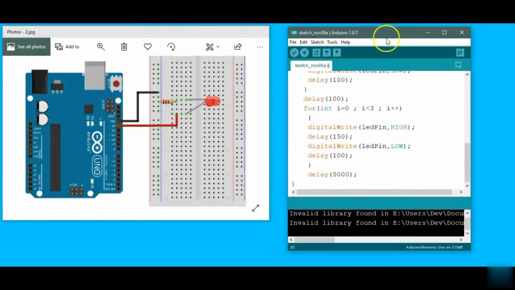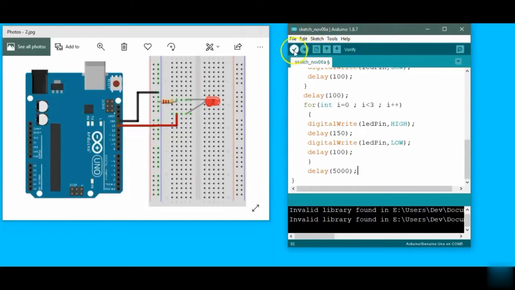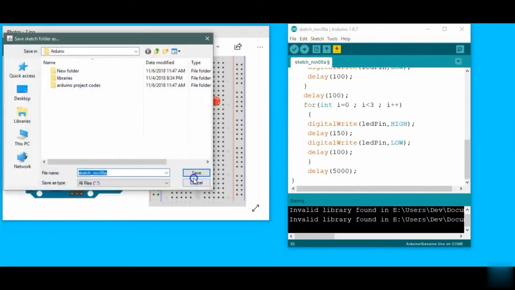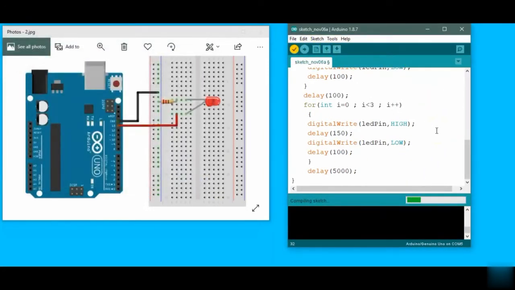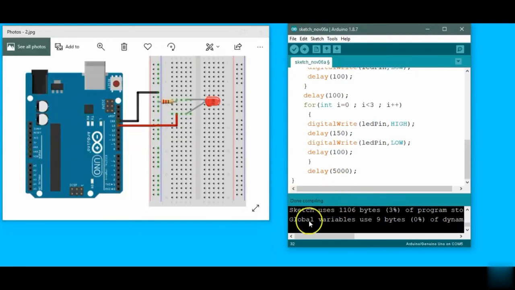So let me upload the code to the board, and first let me compile the code. So here we go, it's nearly done compiling. So done compiling. Let me move on to the board and check whether the code is working or not.